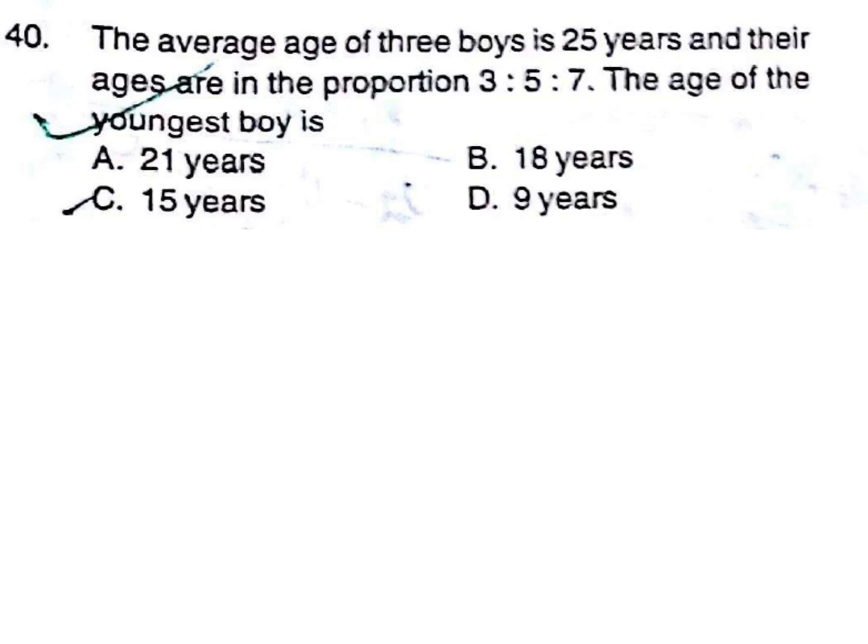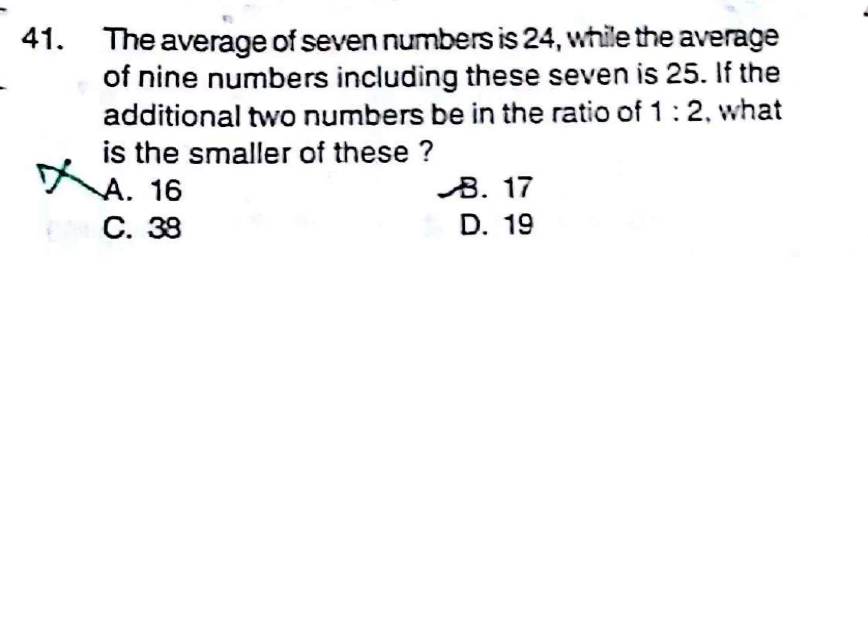The average age of 3 boys is 25 years and their ages are in the proportion of 3:5:7. The age of the youngest boy is how much? From age also they are asking questions. That question is from average. Average also important. 2 questions they ask from average.